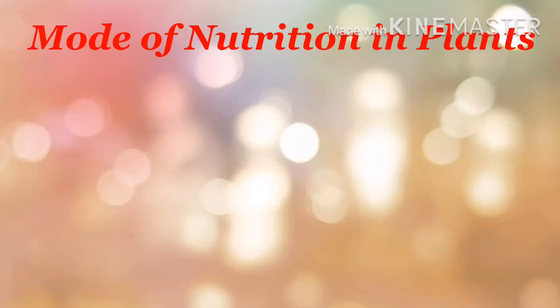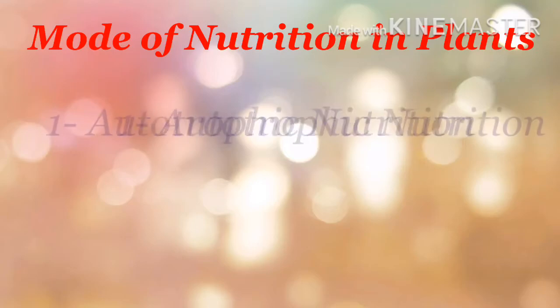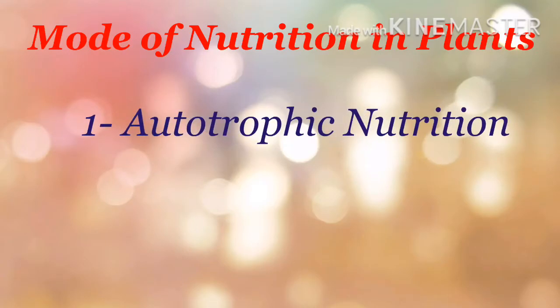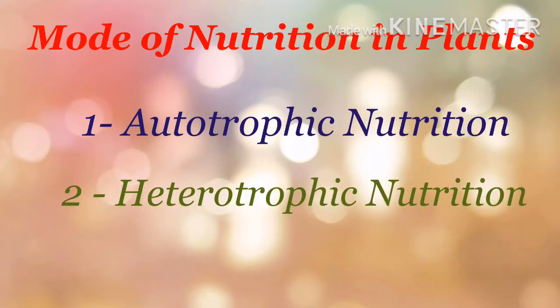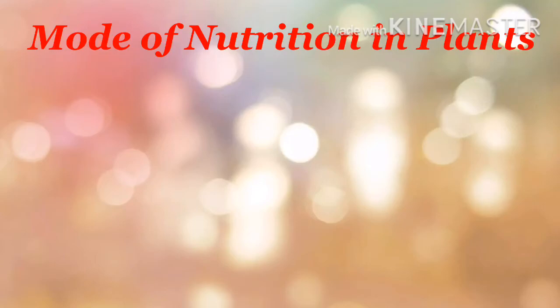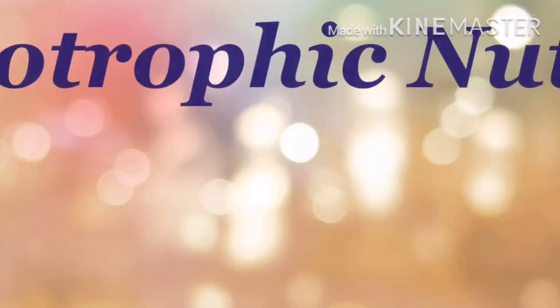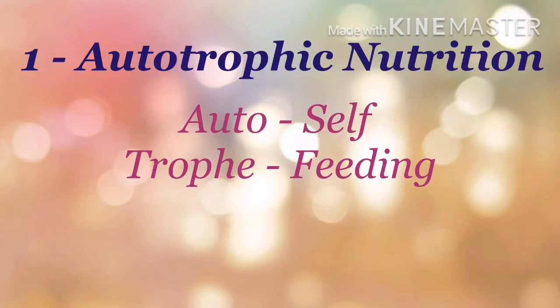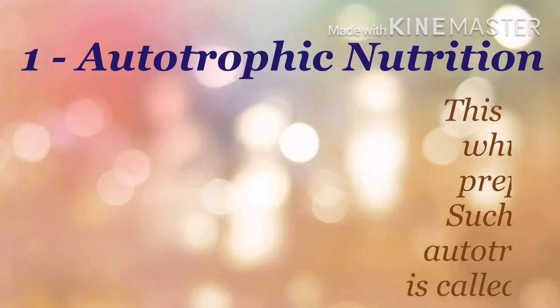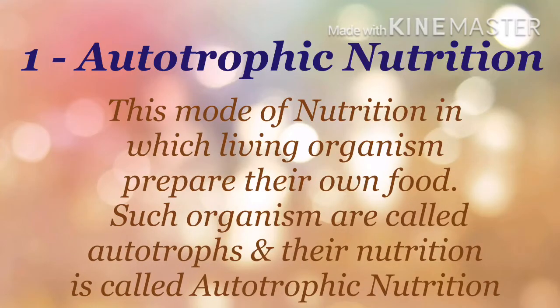There are two modes of nutrition in a plant. First is autotrophic nutrition and second is heterotrophic nutrition. We will start with the first, autotrophic nutrition. Auto means self and troph means feeding. Those organisms that can prepare their own food are called autotrophs, and their nutrition is called autotrophic nutrition.